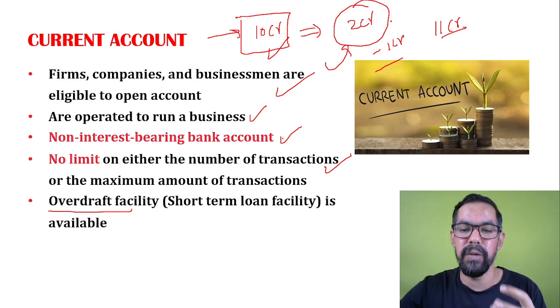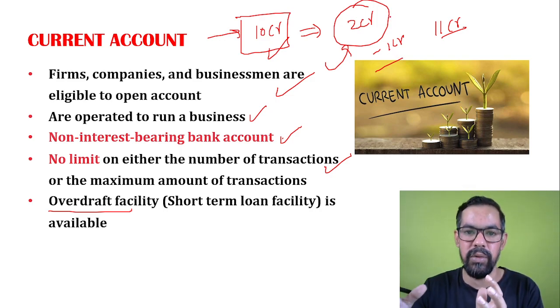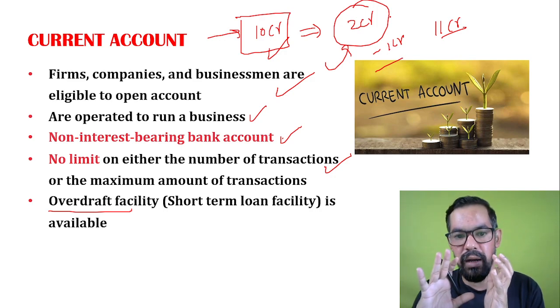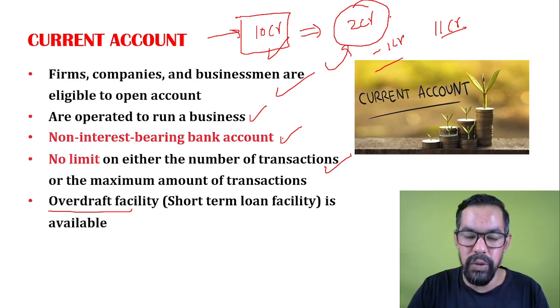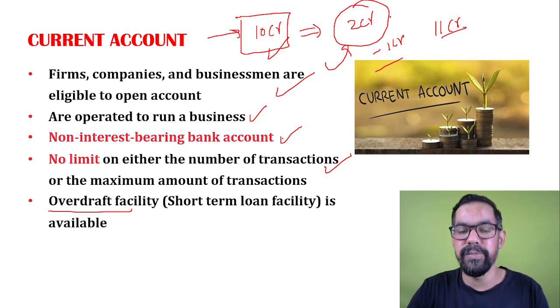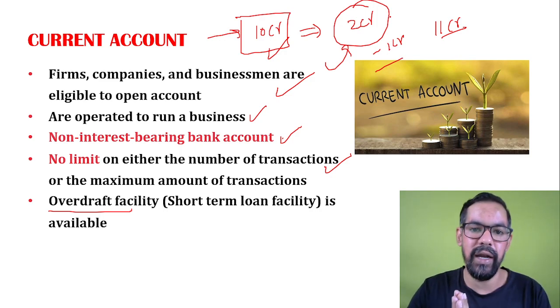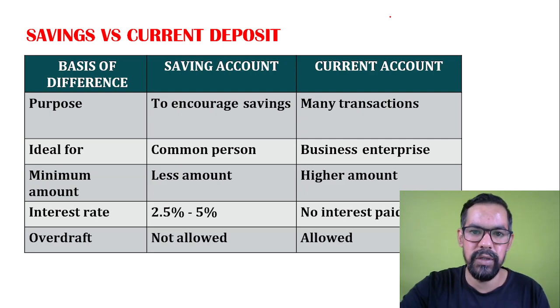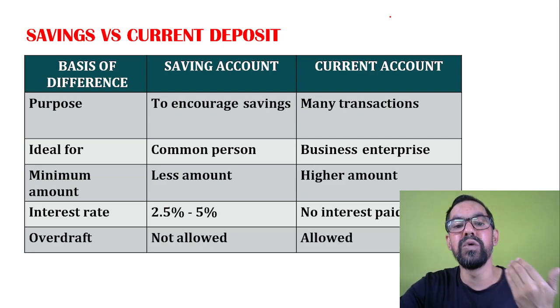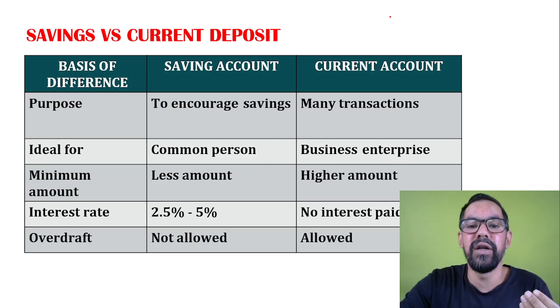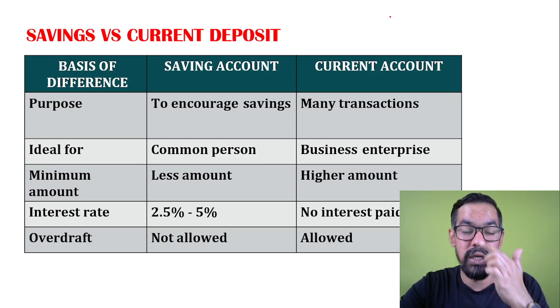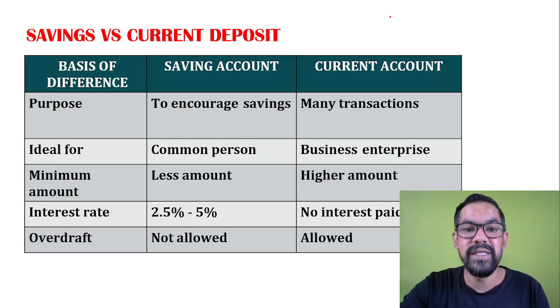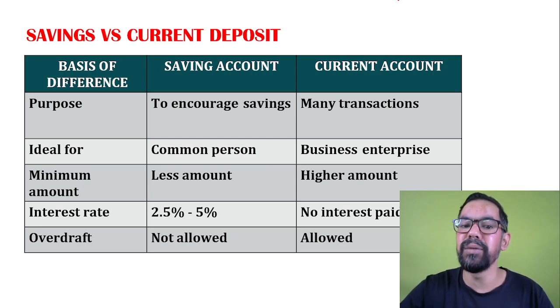For repayment of the overdraft you are given a time duration. In that time period you have to repay the money, otherwise the bank will charge some interest and levy some penalties as well. So the basic difference between savings and current is that a savings account is generally for personal purposes, for individuals, to promote saving, and a current account is generally for business transactions. These are the basic differences.